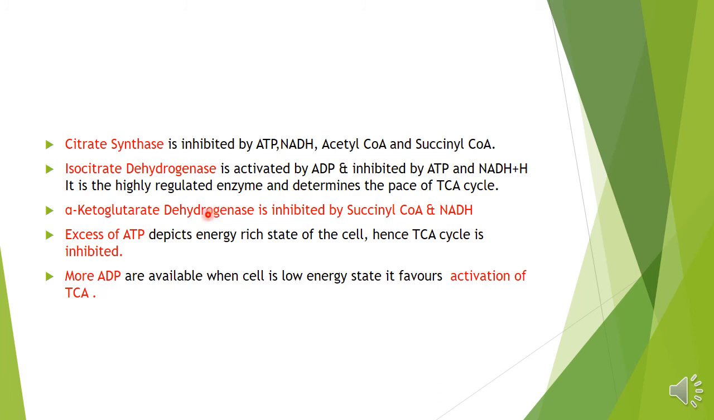So as I have explained, an excess of ATP depicts the energy-rich state of the cell. What will happen then? The TCA cycle is inhibited. It is demand and supply. Whenever more ADP is available, the cell is in a low energy state, so it favors activation of the TCA. Then more energy has to be produced, and it will result in the activation of the TCA.